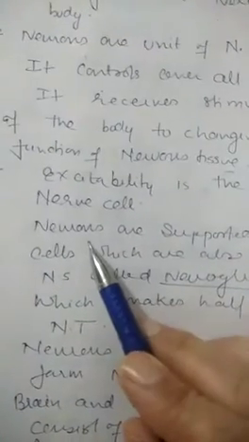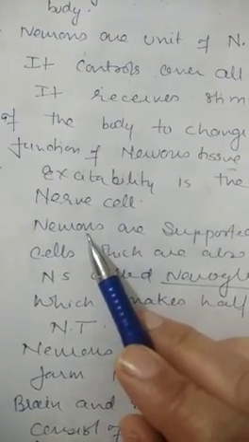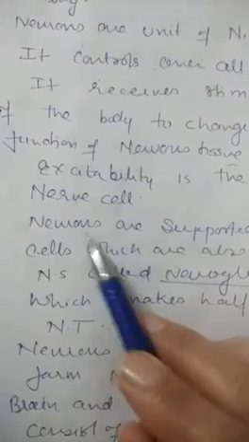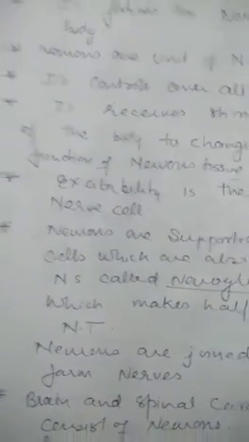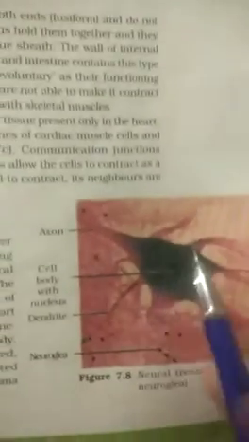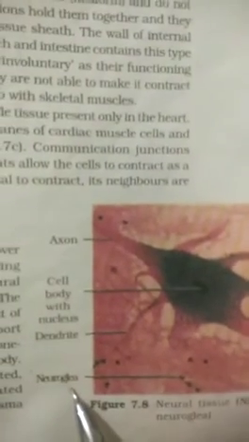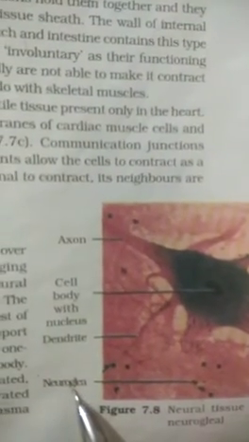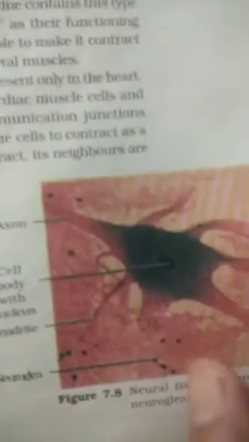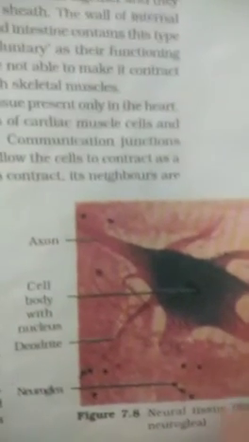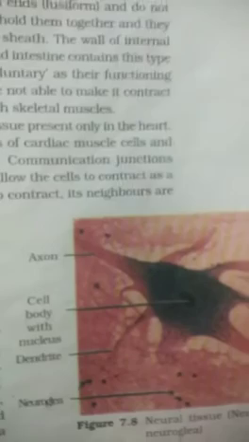The nerve cells get excited and transmit the nerve impulses, but amongst the nerve cells, some non-nervous cells are also there, which are called neuroglia. This neuroglia makes up more than half the volume of the nervous tissue of our body, and it supports the neurons and also protects them. The neuroglia is shown in the picture. That is the real picture of the neuron.